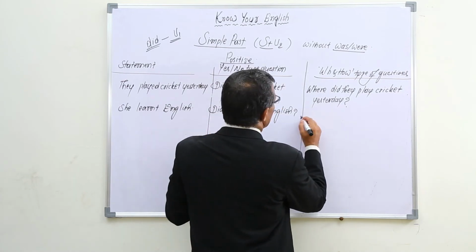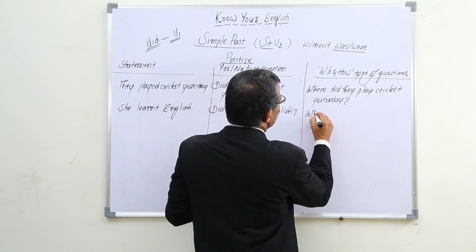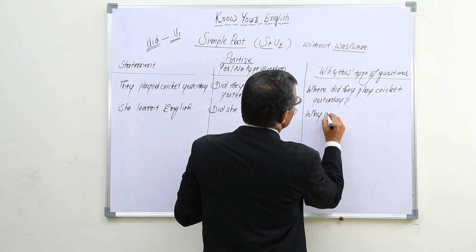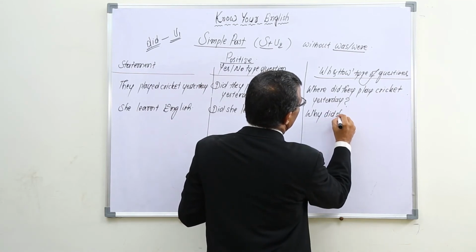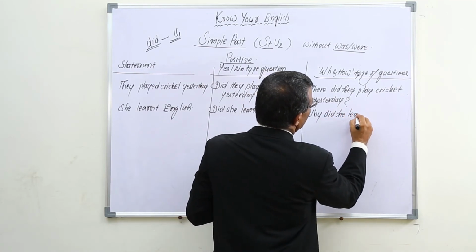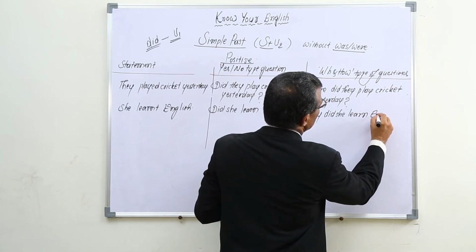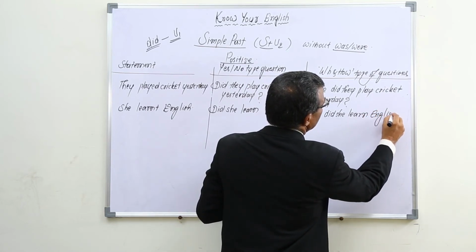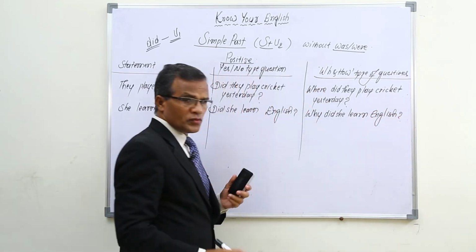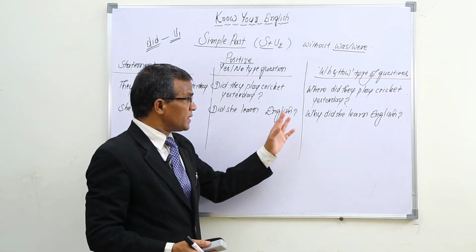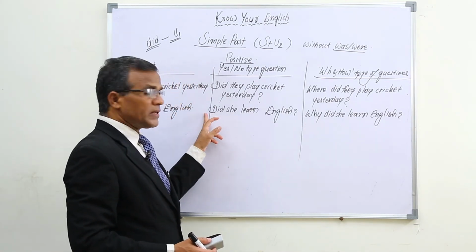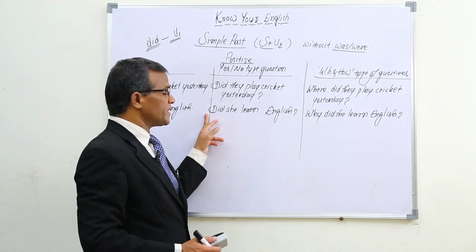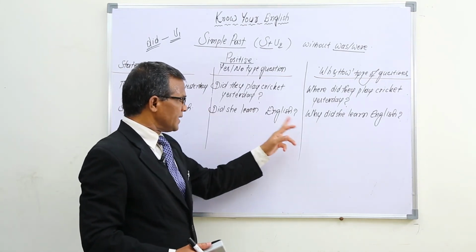And to put a question with why: why did she learn English? If you want to put a question with a WH word like why, simply you use that word before the yes or no type question.